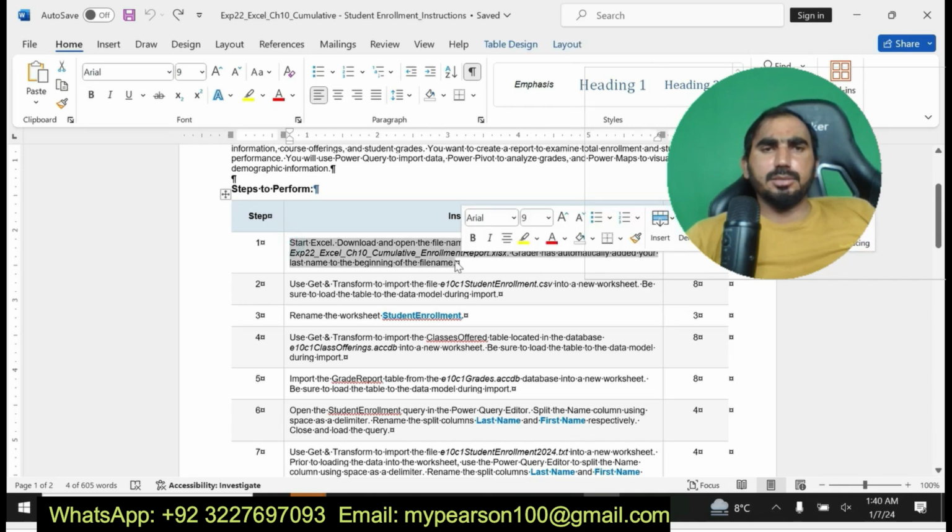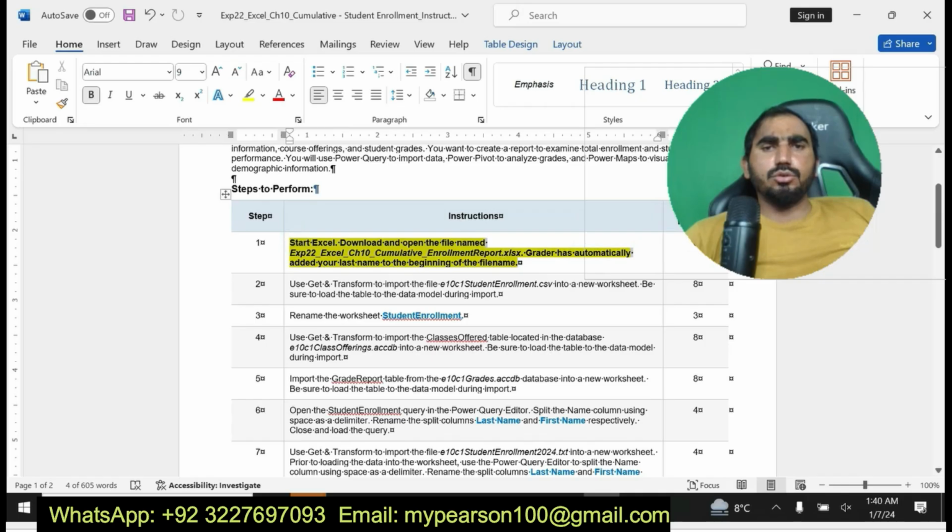Now I'm going to move on to the project steps. Start Excel. Download and open the file named exp22_Excel_Ch10_Cumulative_Enrollment_Report. It has been graded automatically, and your last name is added.